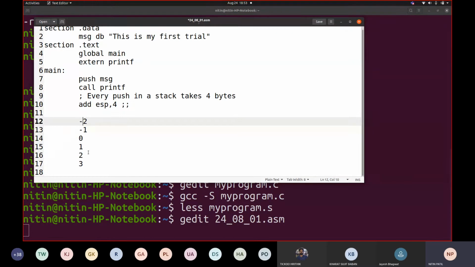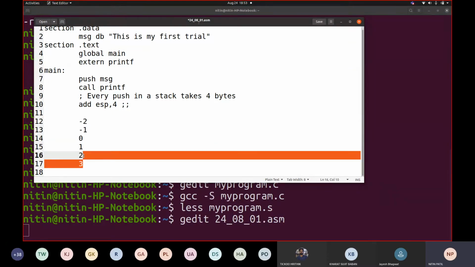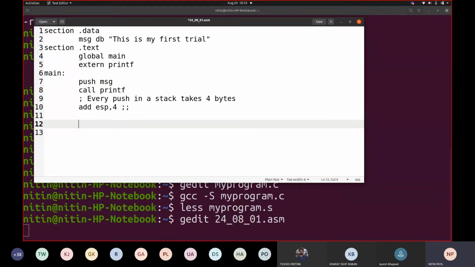Correct. And whenever we want to pop, we have to bring ESP back. ESP is pointing here now, you add 4 to it, then you will get 1, 2, 3, 4, so that it will point here. Correct. So that's why we are writing add ESP comma 4. Whenever you are calling a function, please note this down. I will write it here.